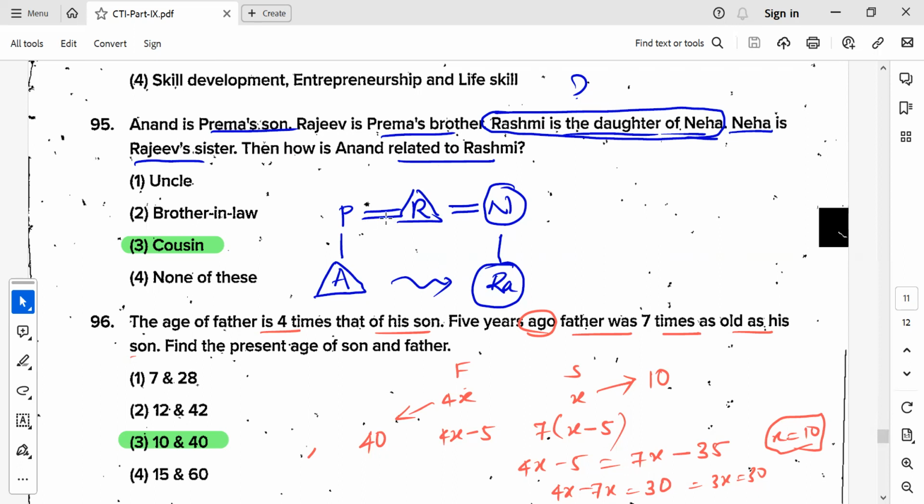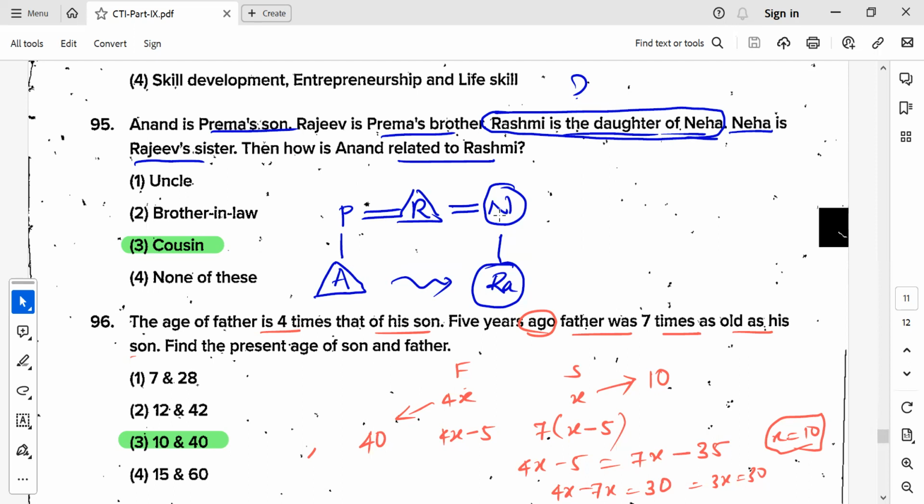So blood relation from mother and father, that's why two. If wife and husband, then one we will put. So Rajiv is Prema's brother. So we wrote Rashmi is a daughter of Neha. Means she is a female, and Neha is a female. Neha is Rajiv's sister. So you can write them as brother and sister.